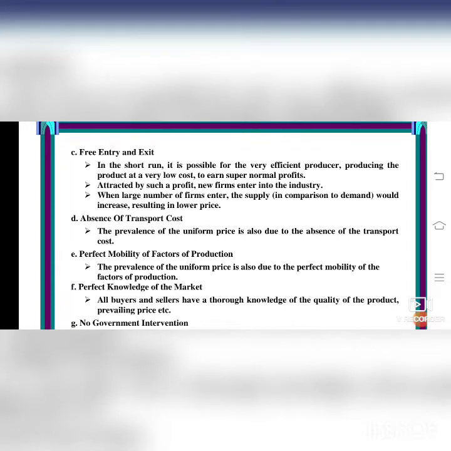Next one, the absence of transport cost. The prevalence of the uniform price is also due to the absence of the transport cost. That is, when there is not much transport cost, you need not go a long distance to buy the product. It is in the hands of the buyers in markets, isn't it? So we can get it easily. So there is absence of transport cost.